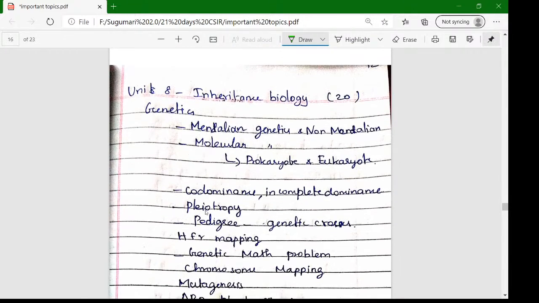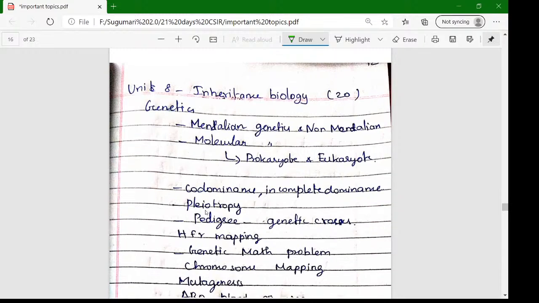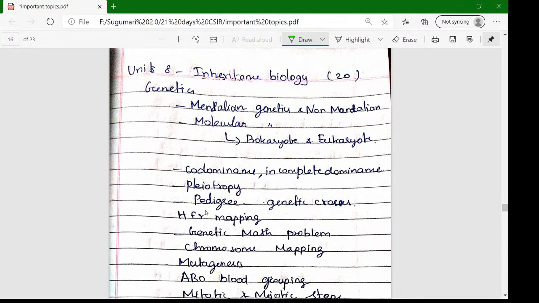Next is unit 8. This unit is a vast one. We want to study selective concepts alone. Units 8, 9, 10, 11, 12: these are all vast syllabus topics, so we want to selectively study particular concepts. Okay, genetics.